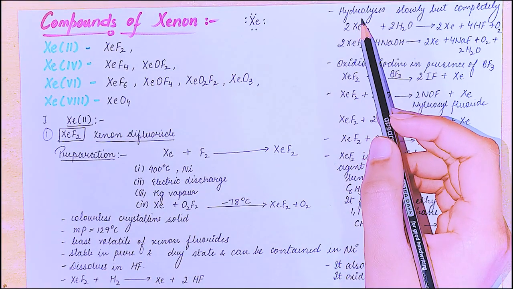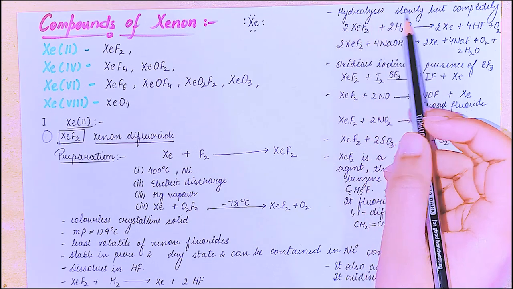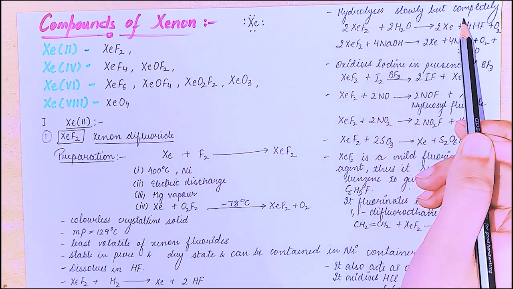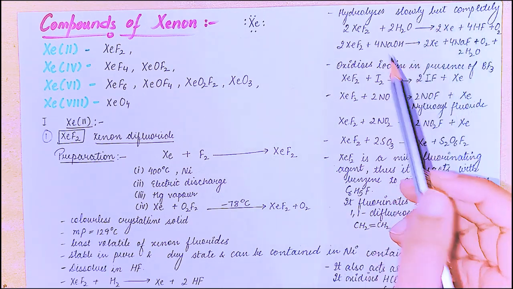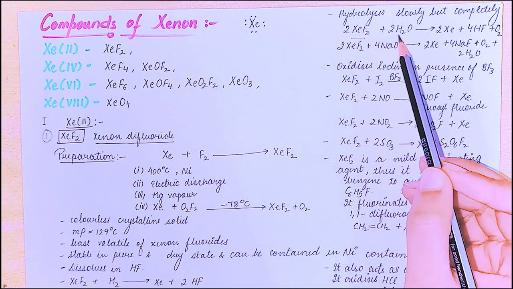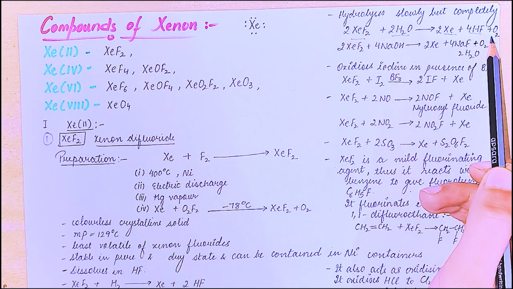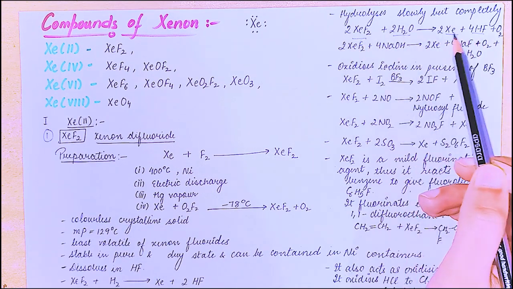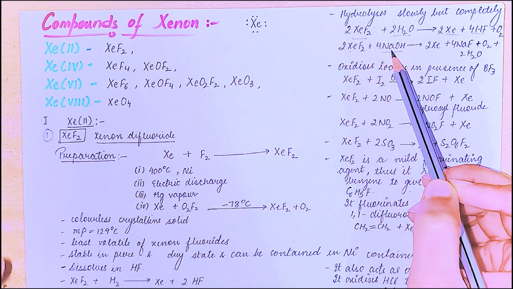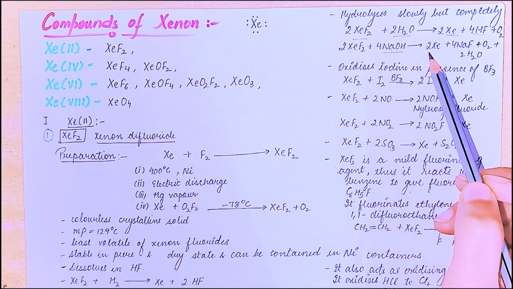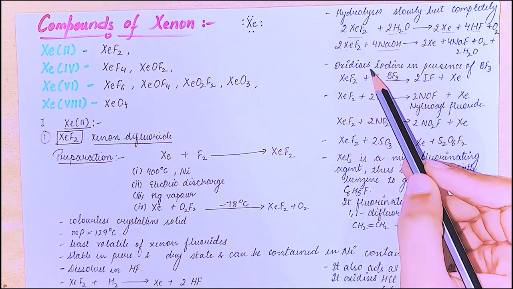It slowly but completely hydrolyzes in acidic or neutral medium or alkaline medium, right? So XeF2 plus water gives Xe plus HF plus O2. So it is getting hydrolyzed. XeF2 plus NaOH, that is an alkaline medium also. Let's see. It gives Xe plus NaF plus O2 plus water.